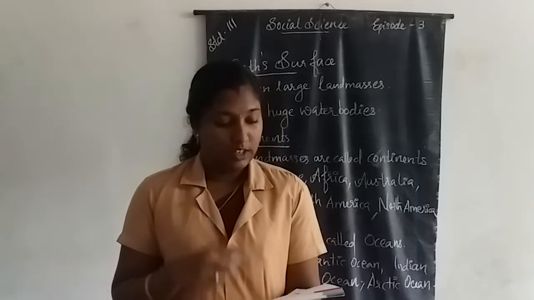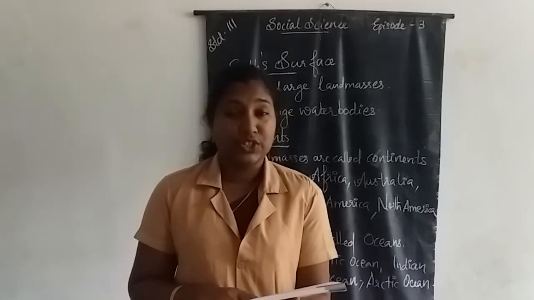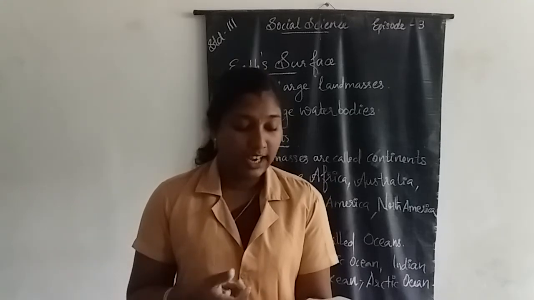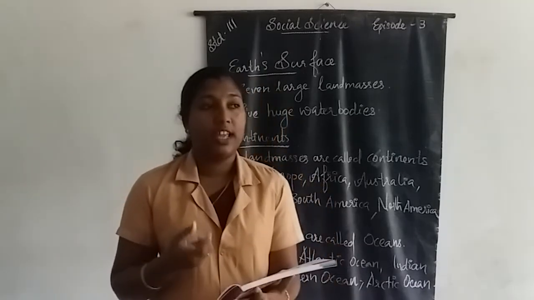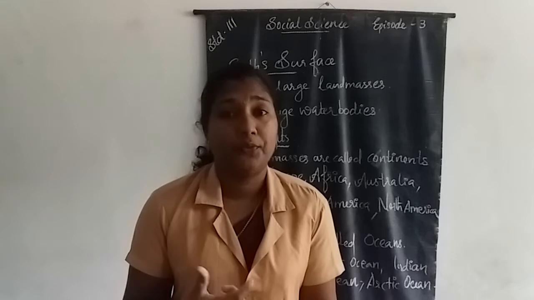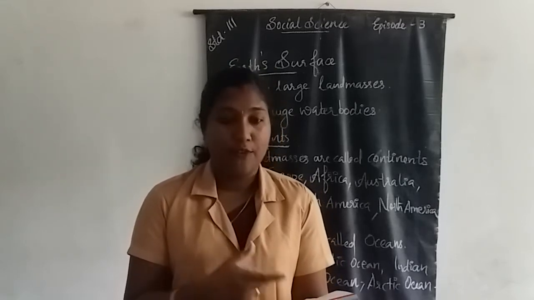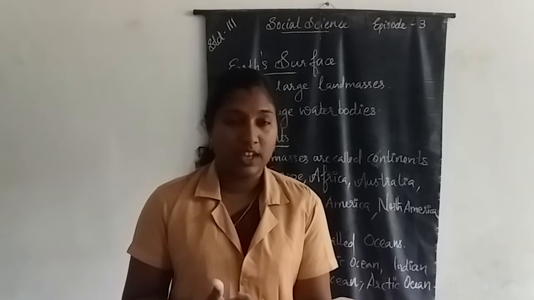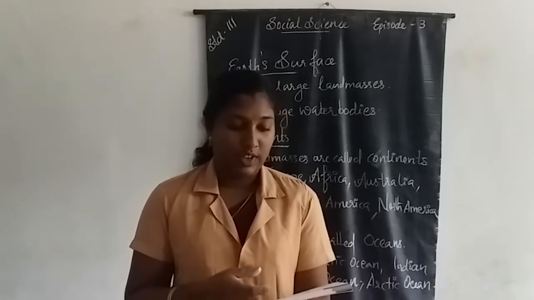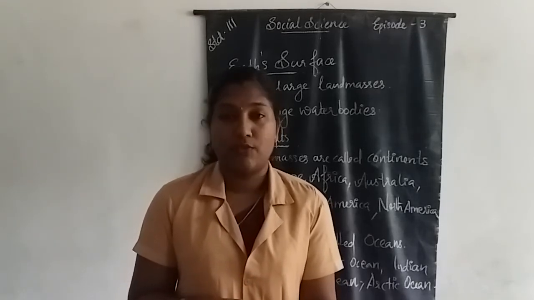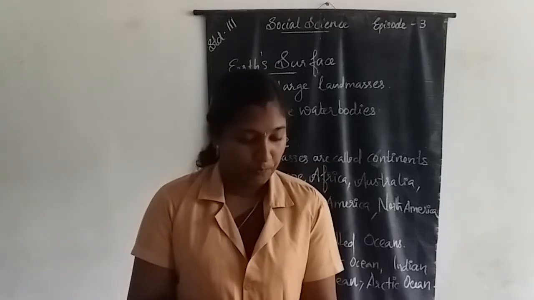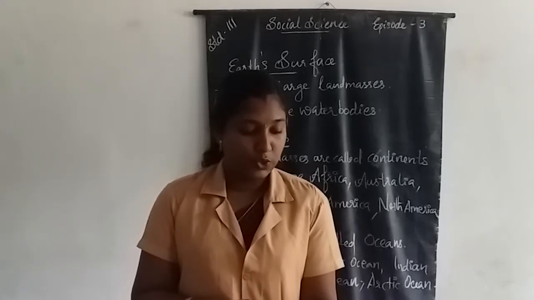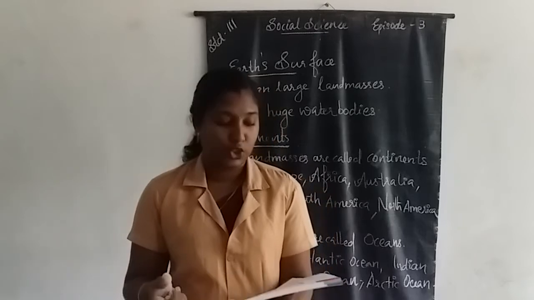Then, third question. We need this to breathe. For breathing, we need what? Air, water, ocean, continent. For breathing, we need air. Days and nights are caused by.